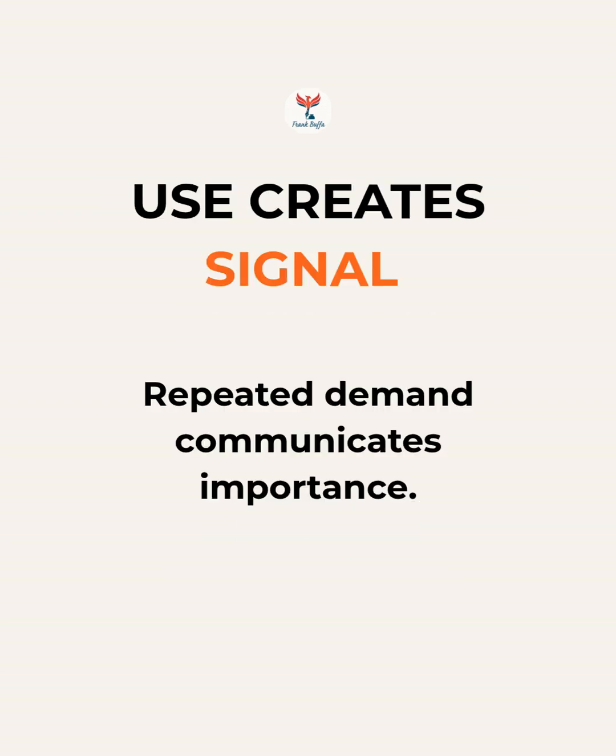Use creates signal. Repeated demand tells the body what matters. The more something is used, the stronger that signal becomes. Over time, this signal becomes the pattern the body follows. And that pattern guides what is maintained and what is reduced.